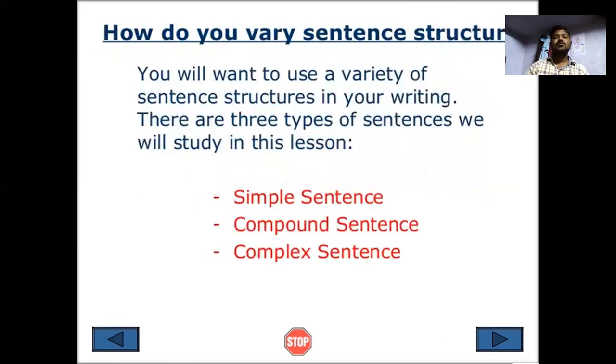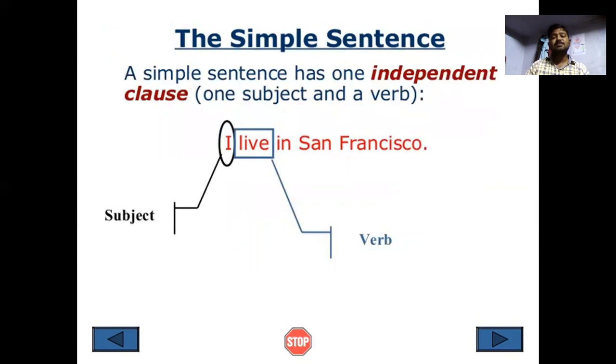How do you vary your sentence structure? You will want to use a variety of sentence structures in your writing. There are three types of sentences we shall study in this topic: simple sentence, compound sentence, and complex sentence. A simple sentence has an independent clause, with a subject and a verb. I live in San Francisco. I is the subject here, live is the verb. It is called an independent clause.